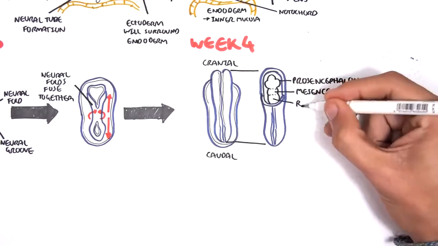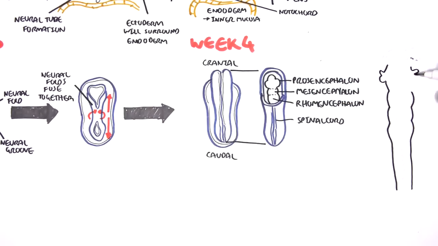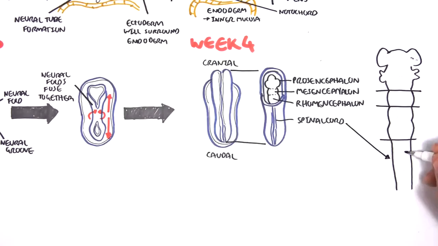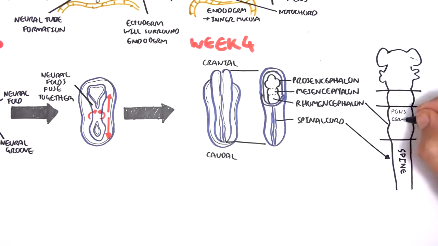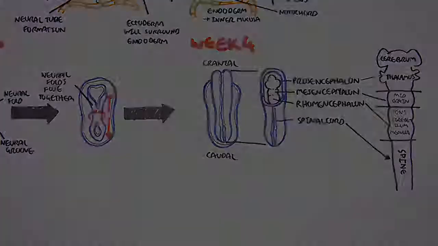So during the rest of embryology development, when the neural tube forms, the spinal cord becomes the spine, the rhombencephalon becomes the pons, cerebellum, and medulla, the mesencephalon becomes the midbrain, and the prosencephalon, the cerebrum and thalamus.